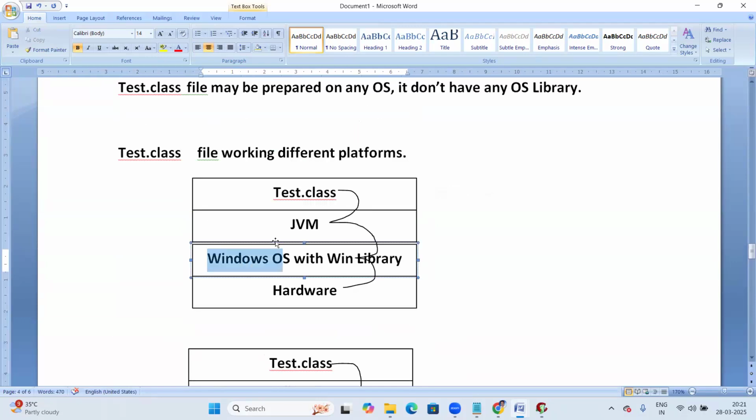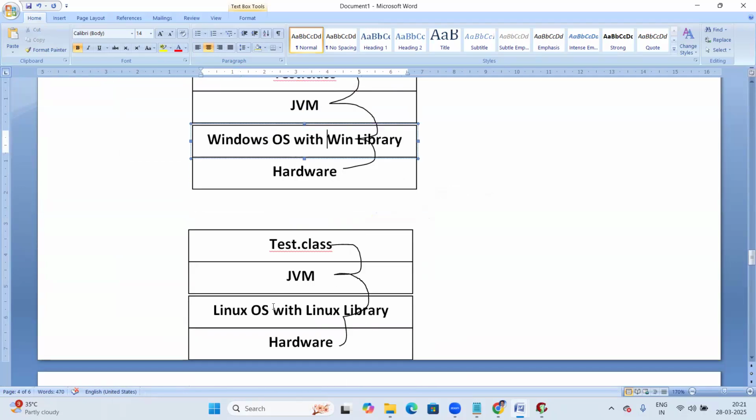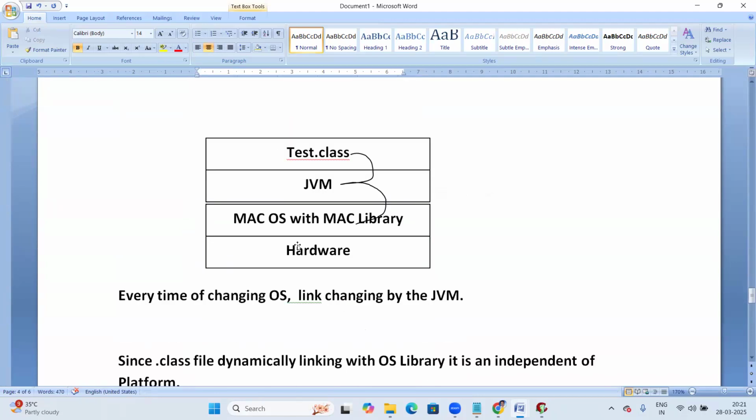The Windows JVM links with the Windows OS library, the Linux JVM links the .class file with the Linux OS library, and the Mac OS JVM links with the Mac library. So every time the OS changes, that link changes. That is called dynamic linking. A changing link means dynamic.